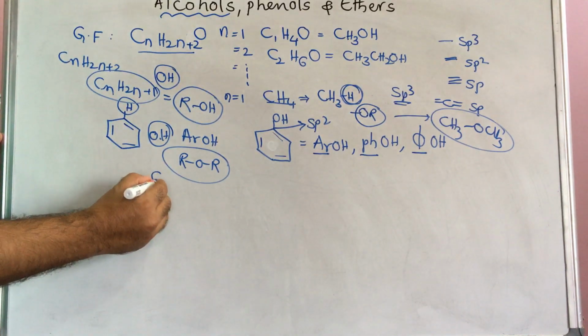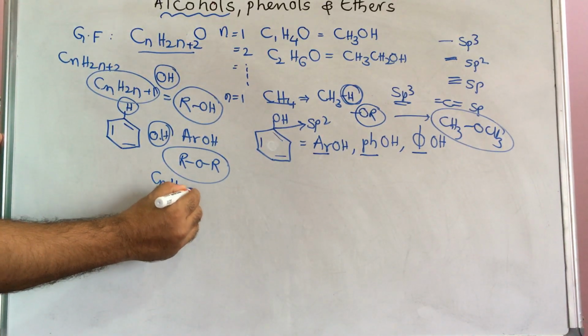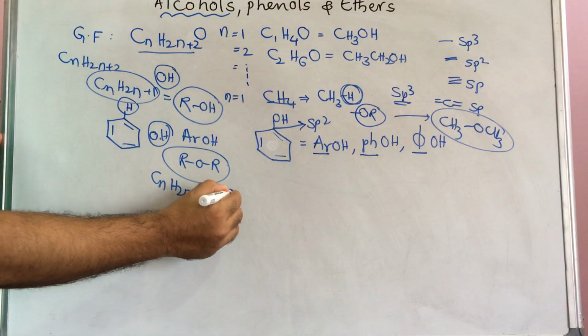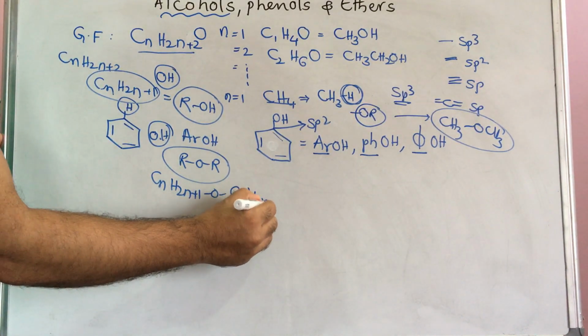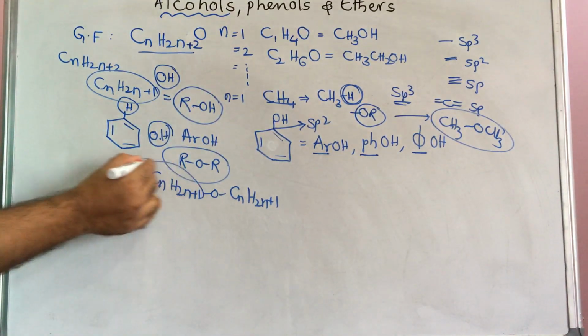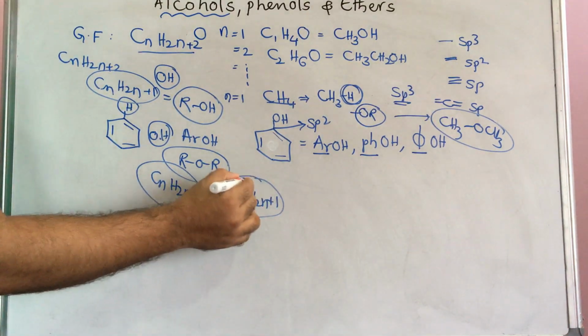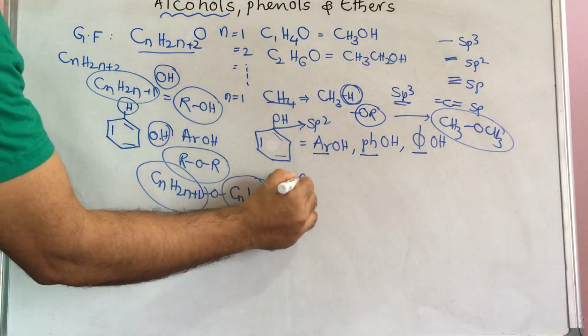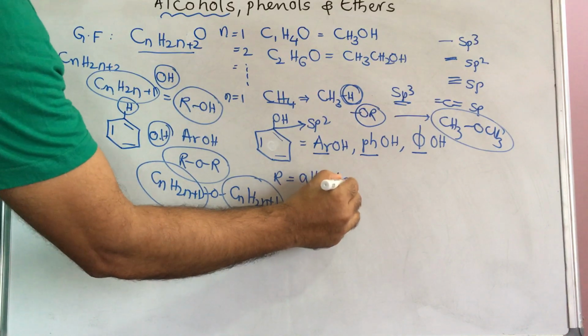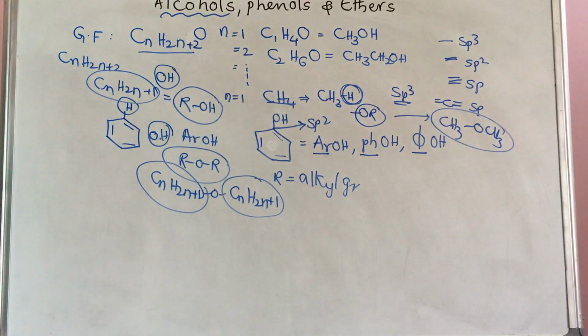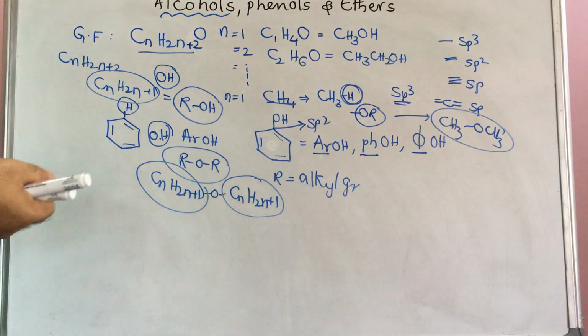This can be represented as CnH2n+1 O CnH2n+1. This is nothing but an alkyl group, and this is also an alkyl group. R indicates an alkyl group. Okay, this is a general explanation about alcohols, phenols and ethers.